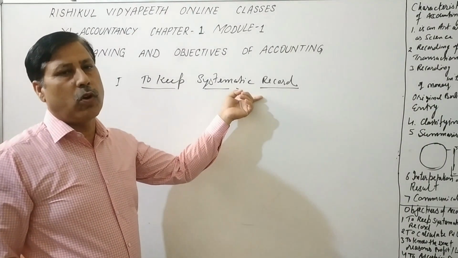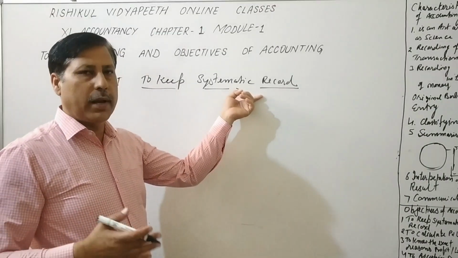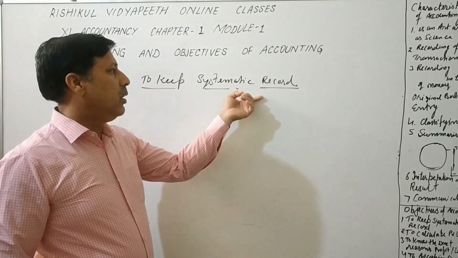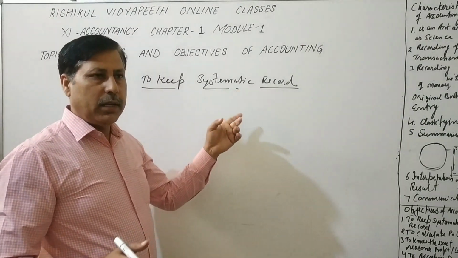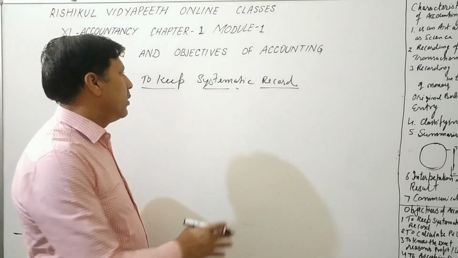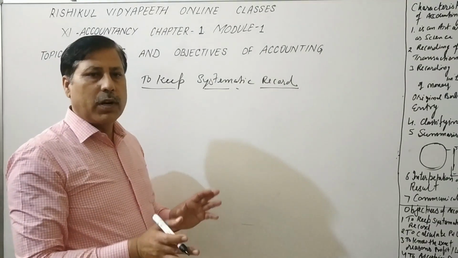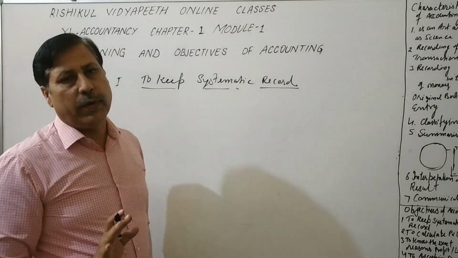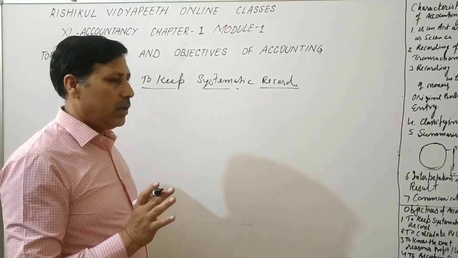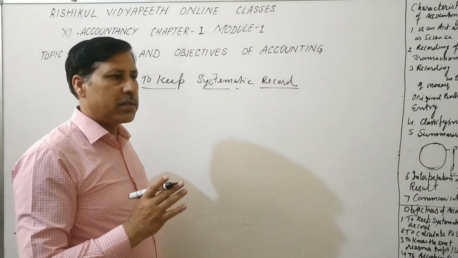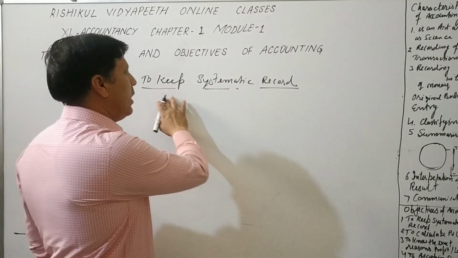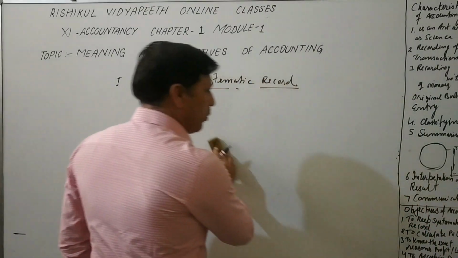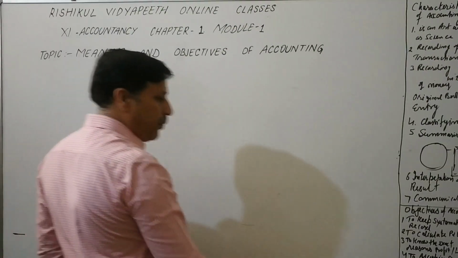Systematic means there is no problem, everything is according to rule and regulation, system according to system. No hodgepodge, neat and clear, true and fair. You can see each account, what we have to pay, what we have to receive, each item recorded in a systematic way. It is based on the journal rules, personal, real, nominal, and then we find out the result.